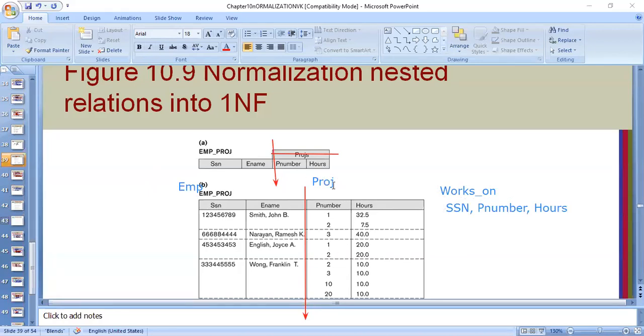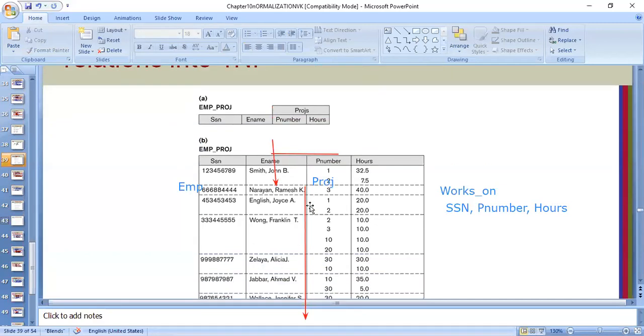Of course, here you can write project number as well as project name, but it is not shown here, but you can add it. And then the third table will be works on. So this is how the proper splitting will be into three parts. So you can even show it like this, but I think the first example will be easier.